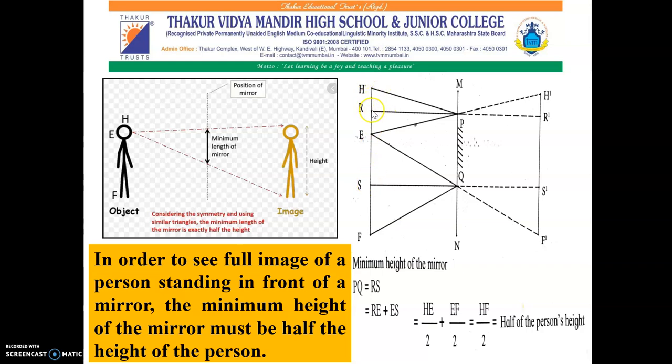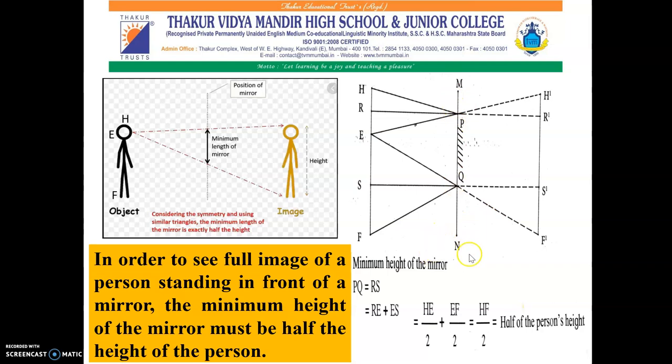R is the point exactly at the center of HE, whereas S is the point exactly at the center of EF. PQ is the minimum height of the mirror in order to obtain the full image of the object. For this, you can see RP and SQ are perpendicular to MN.